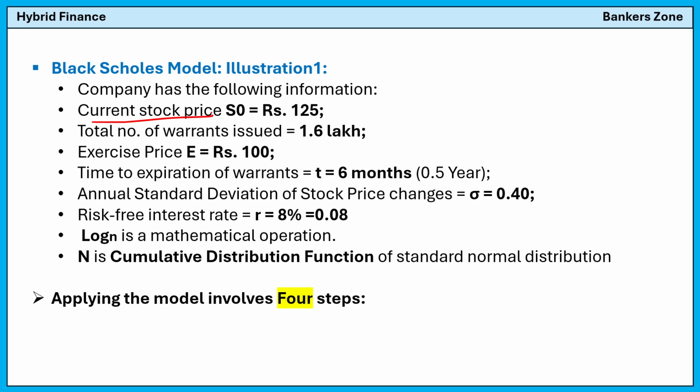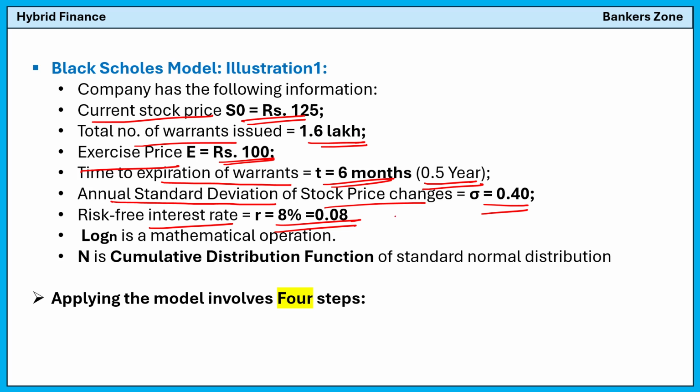The current stock price is S0 = 125. The total number of warrants issued by the company is 1.6 lakh. Exercise price E is 100. Time to expiration is 6 months remaining, that is half a year. Annual standard deviation of the stock price, sigma, is 0.4. Risk-free rate is 8%, that is 0.08. Ln is a mathematical operation, and N is the cumulative distribution function.